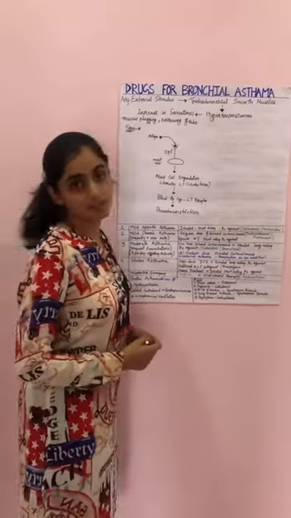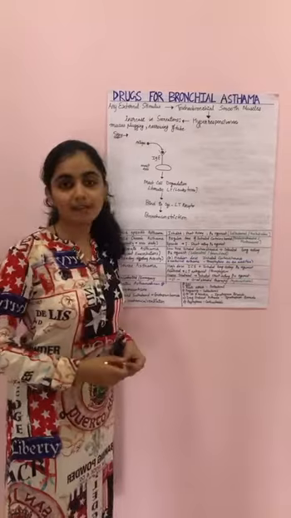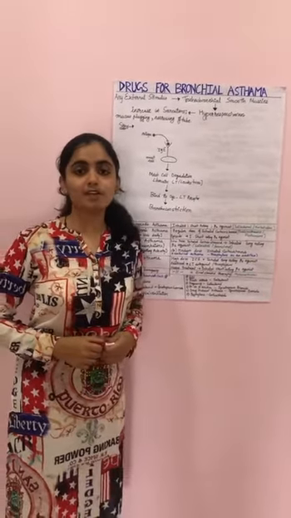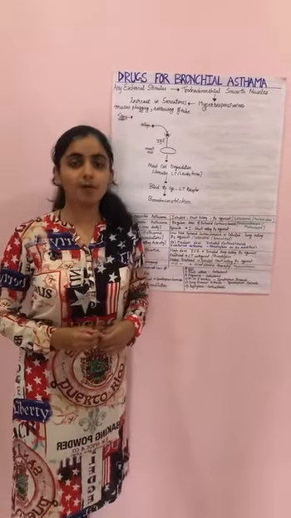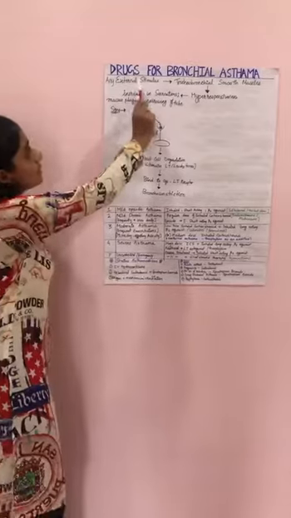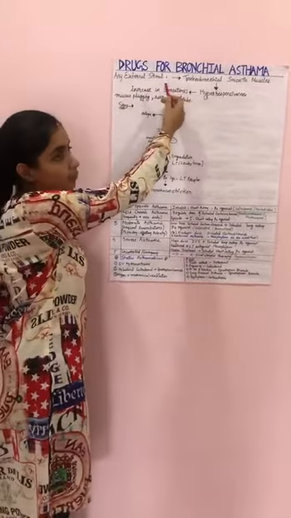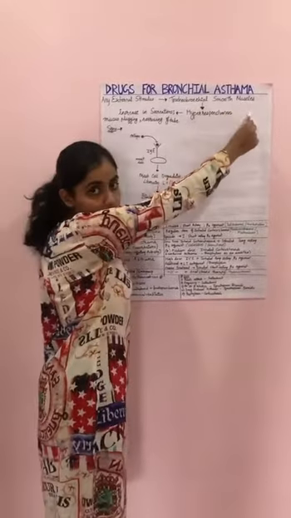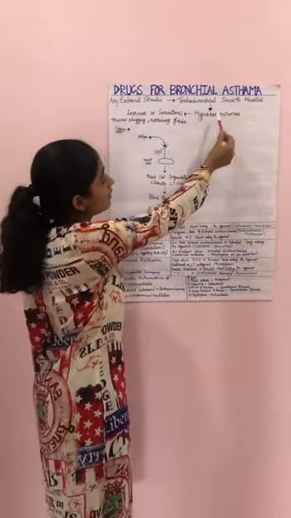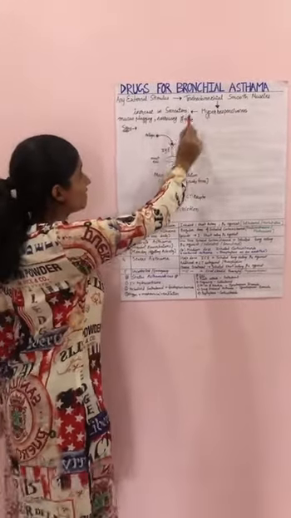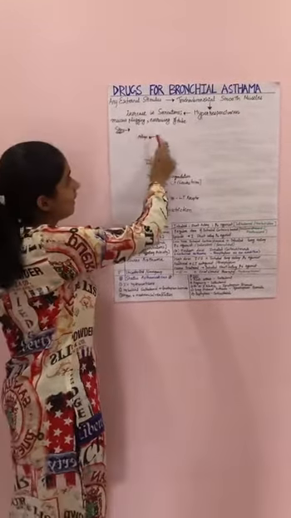The topic is drugs for bronchial asthma. Bronchial asthma is a disease of the respiratory system in which there is mucus plugging and bronchoconstriction. The pathogenesis is that whenever there is an external stimulus like pollen grains or dust, it acts on the tracheobronchial smooth muscles and causes hyperresponsiveness of the muscles, which leads to an increase in secretions, mucus plugging and narrowing of the